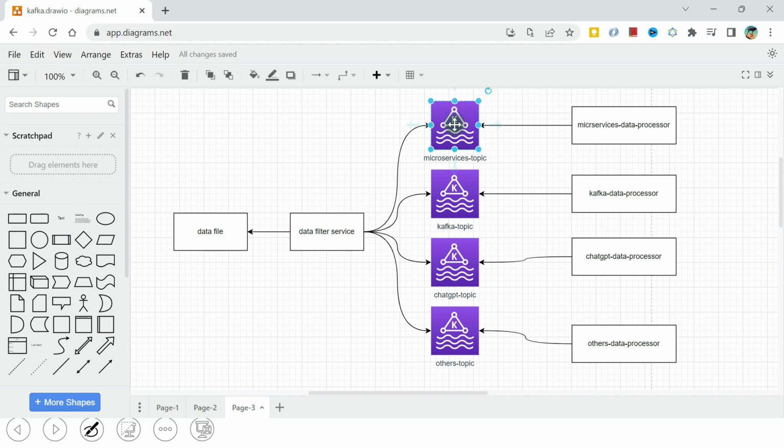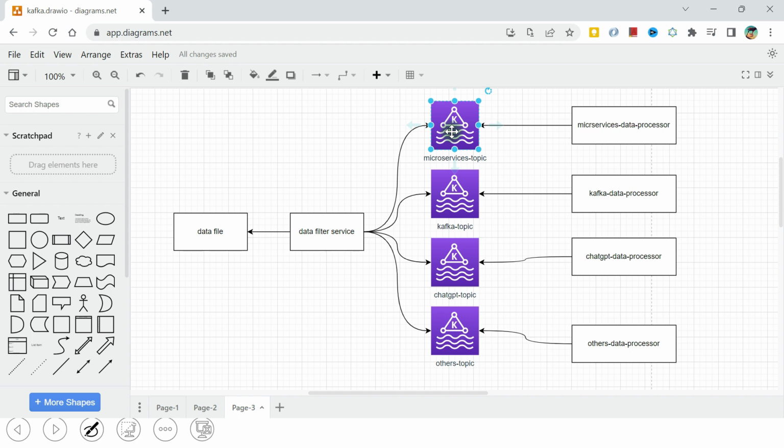I want to create a microservice topic, a Kafka topic, a ChatGPT topic. These are the specific topics, and all the rest of the data I want to filter into some other topic, which I have put here as the others topic. So in our Kafka cluster, there are going to be 4 topics. The data filter service is going to put data in all of these topics based on the filtering criteria, and I want a separate processor for each topic: microservice data processor, Kafka data processor, ChatGPT data processor, others data processor. These are realistic services, realistic companies, who are interested in these keywords.